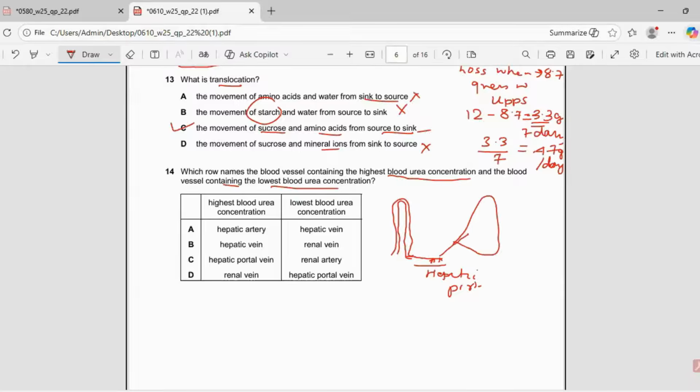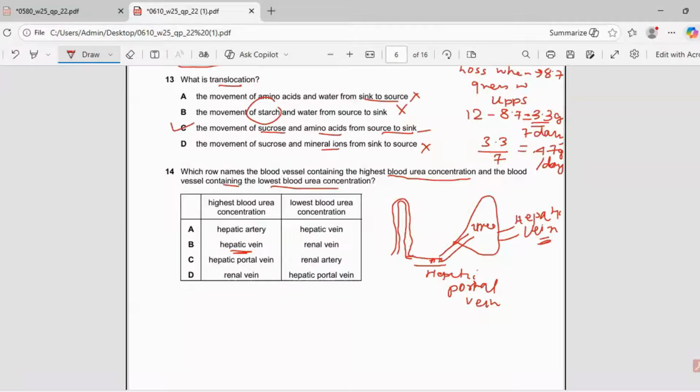Okay, and in the liver, urea is made. And this urea goes via the hepatic vein back into the vena cava, from where it goes into circulation. So the highest concentration of urea will be in the hepatic vein.